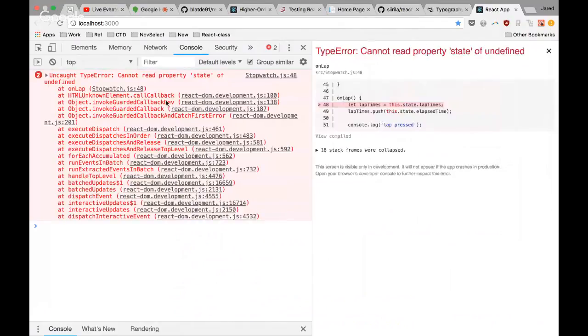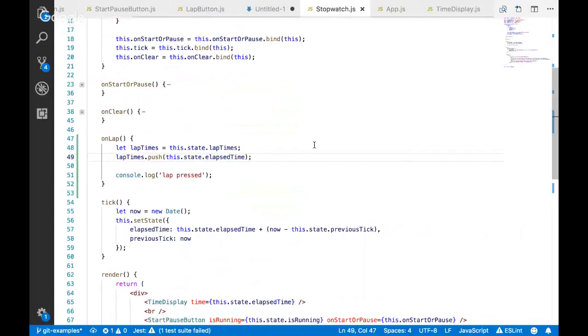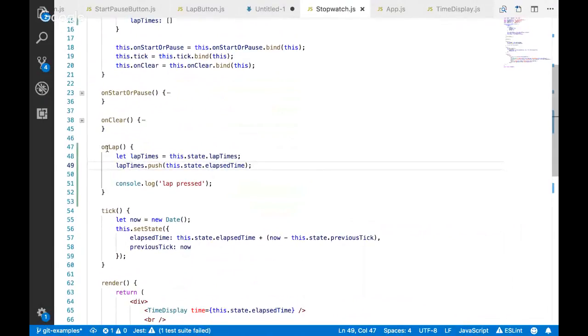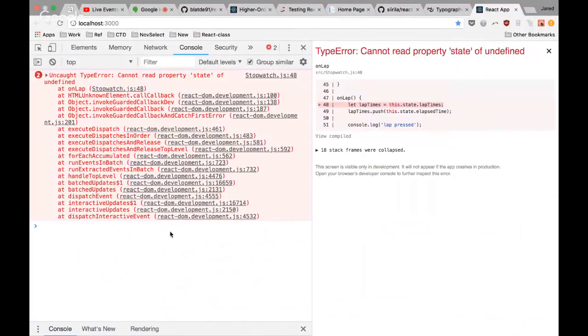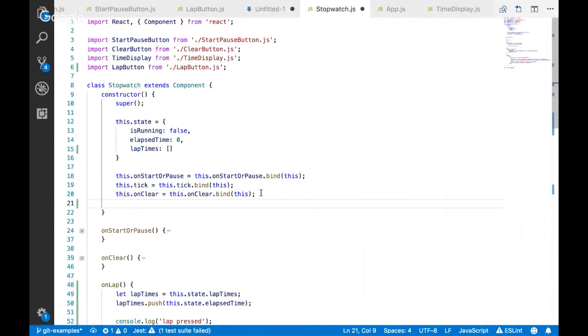Let's see what happens. Cannot read property state of undefined. Ah, yes. I knew this was going to happen. I intended for it, and then I forgot. This is the type of error you'll probably encounter: cannot read property state of undefined. Yep. We ran into that error because we didn't bind, so it doesn't know.